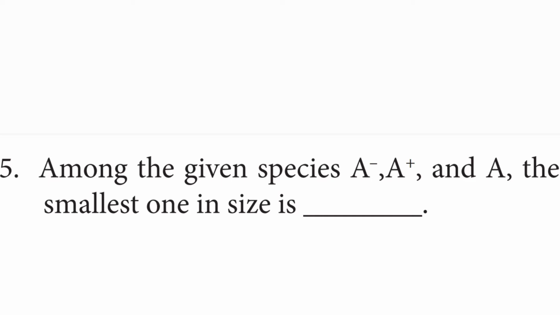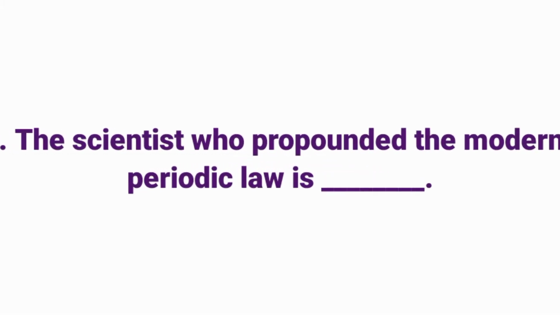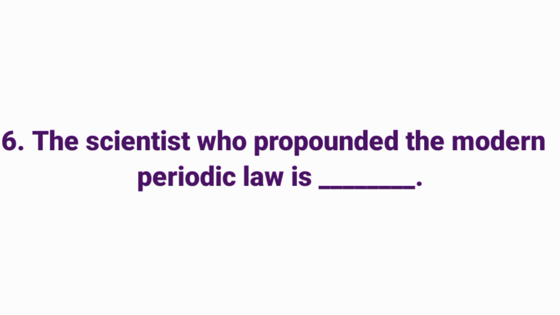Among the given species A minus, A plus and A, the smallest one in size is dash. Answer: A plus. The scientist who propounded the modern periodic law is dash.